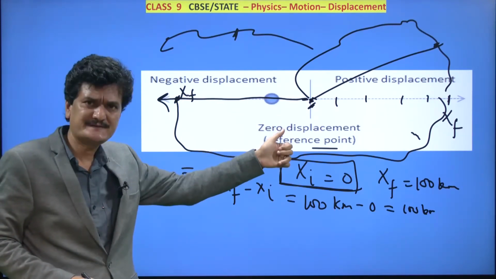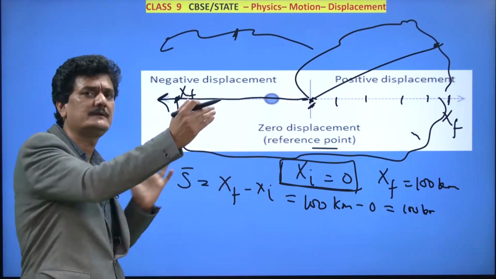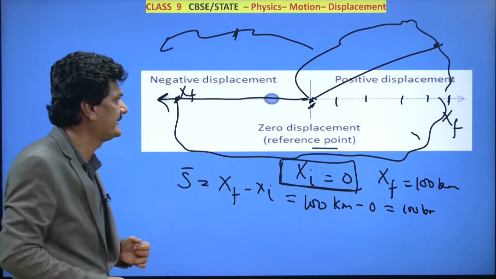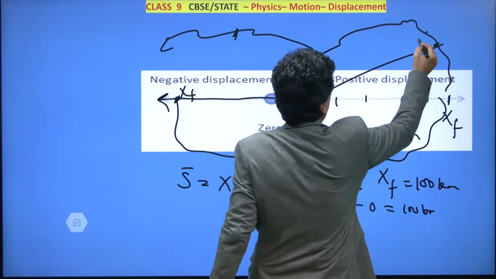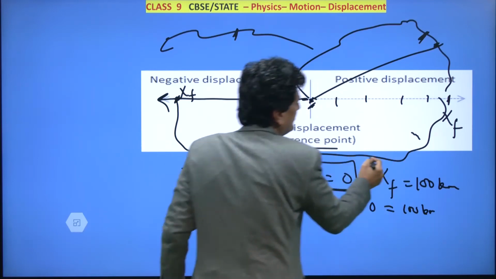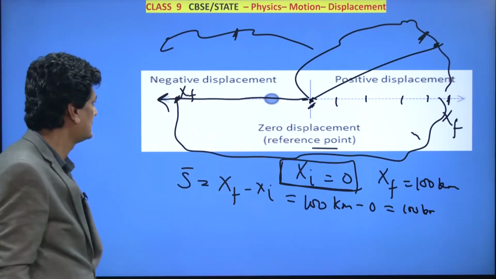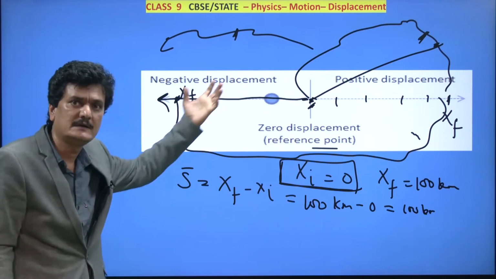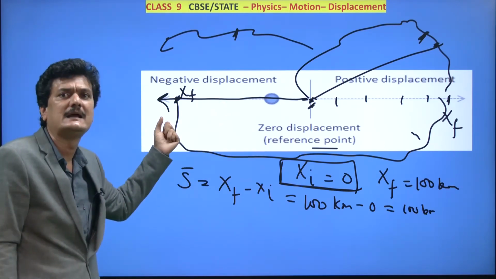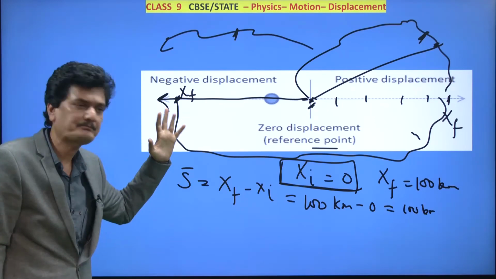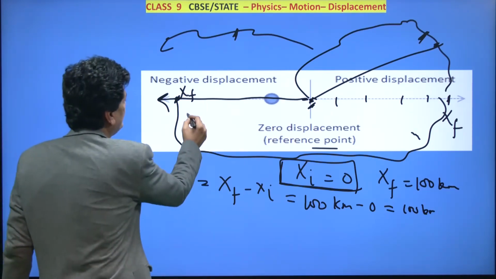If you have paused there, and between these two points you want to find out the displacement, then this becomes a final position. Any position can double up as a final position. So now this is the final position, this is the initial position, the scale is there, and you do the measurement. Then you get again xf is 100 kilometer.